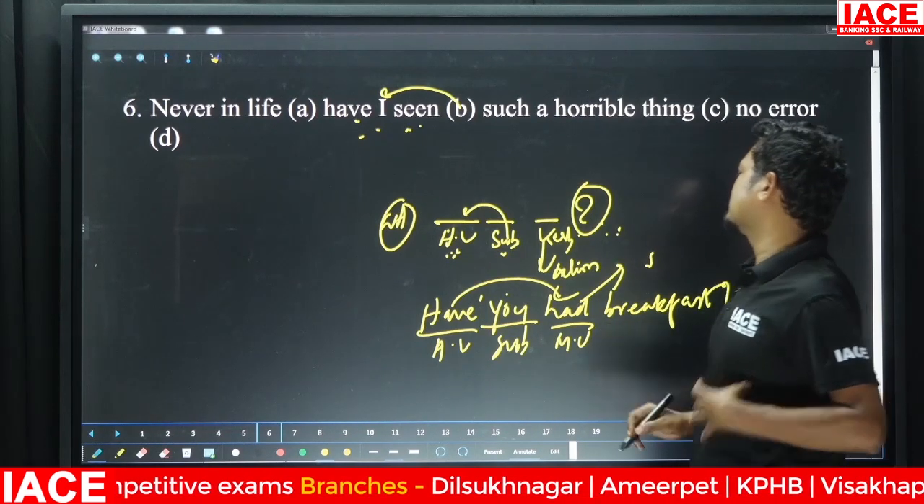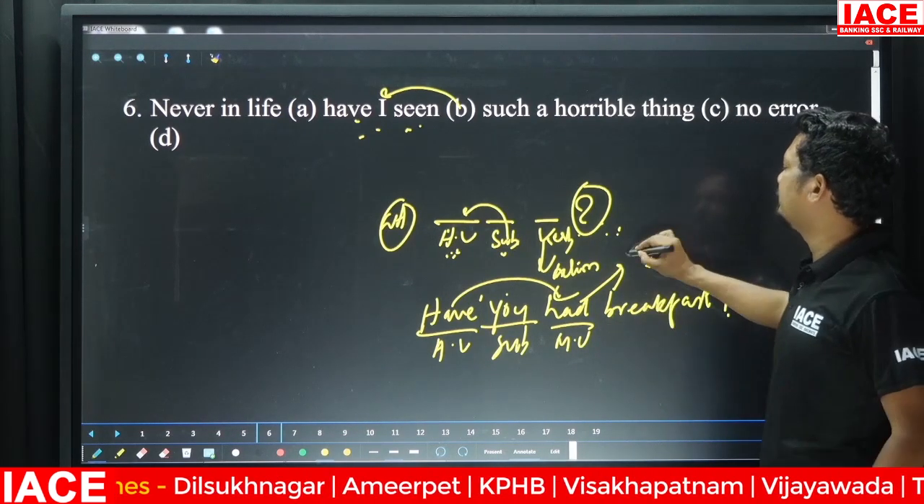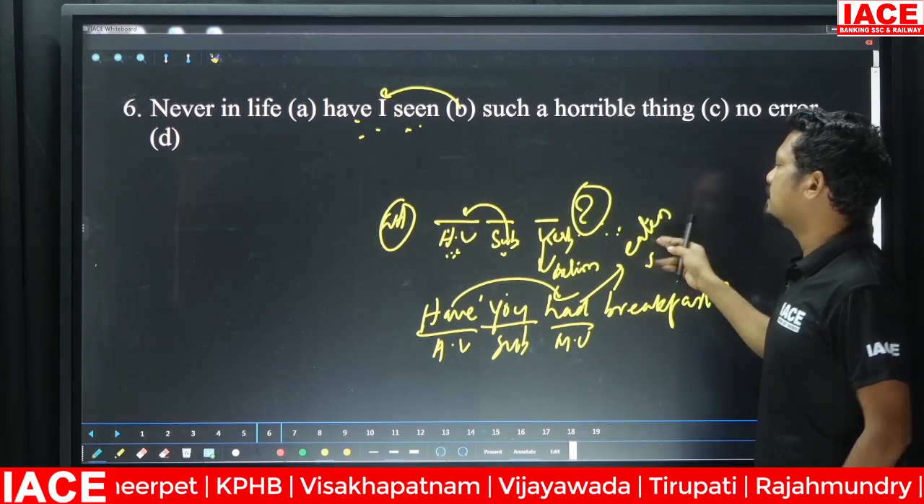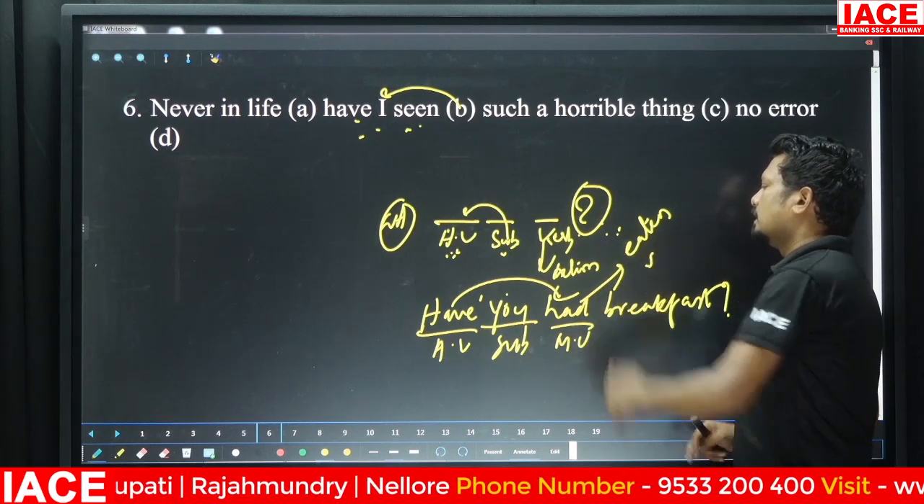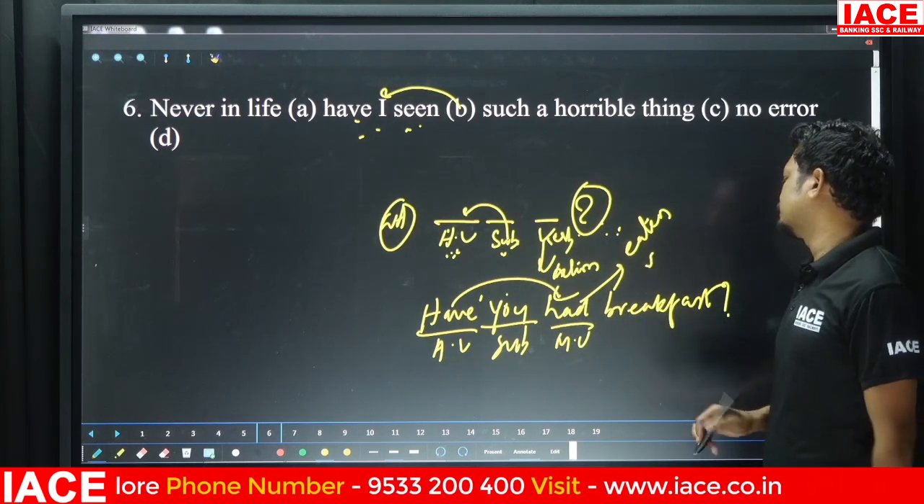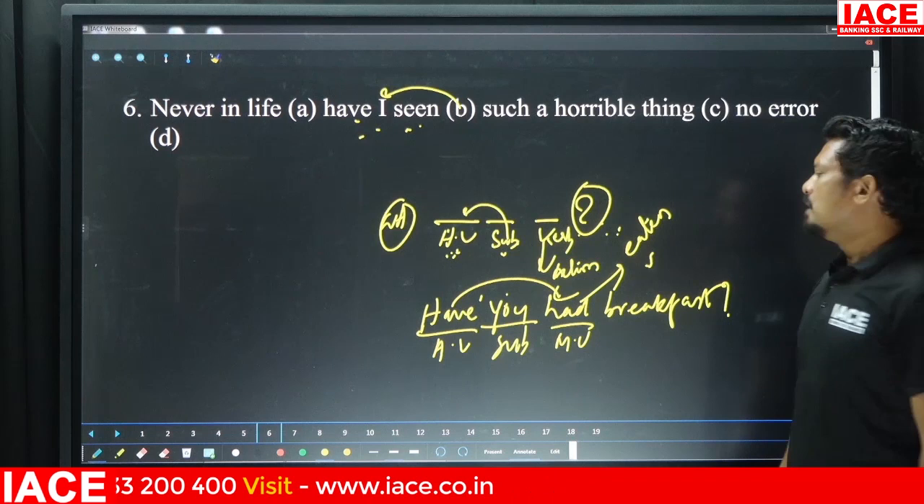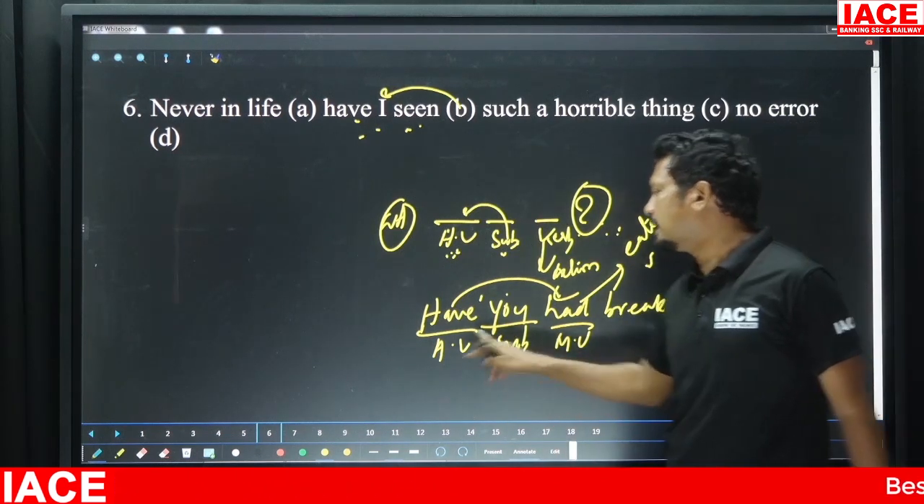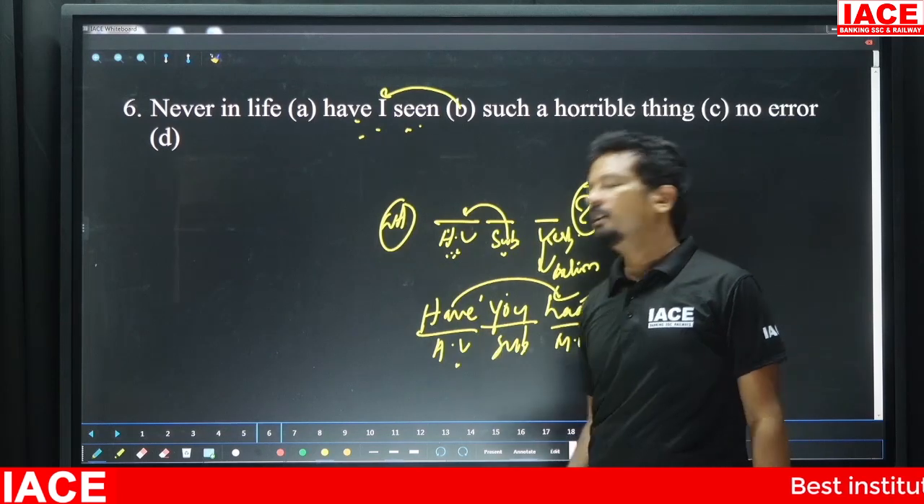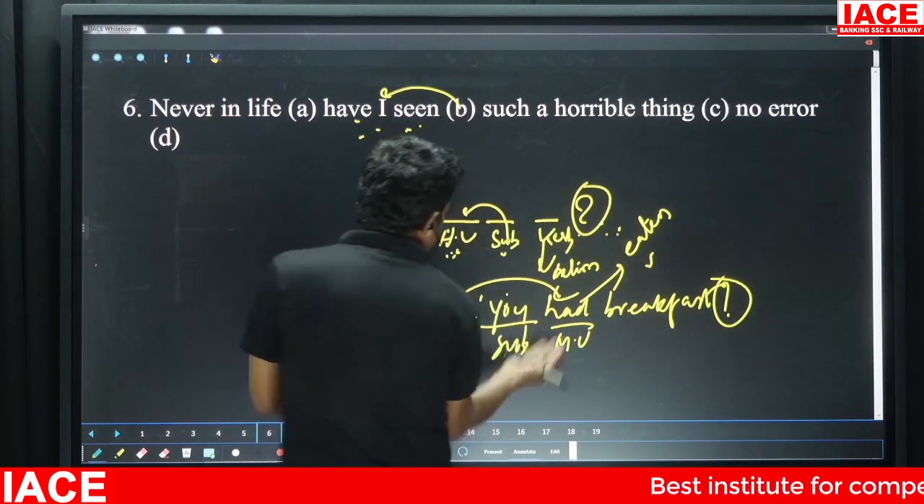Had is used in the sense of eaten. If you want, you can also write eaten here. Have you had your breakfast, or have you eaten your breakfast? So the point to remember is, if it is an interrogative sentence, helping verbs need to be placed first, before the subject.